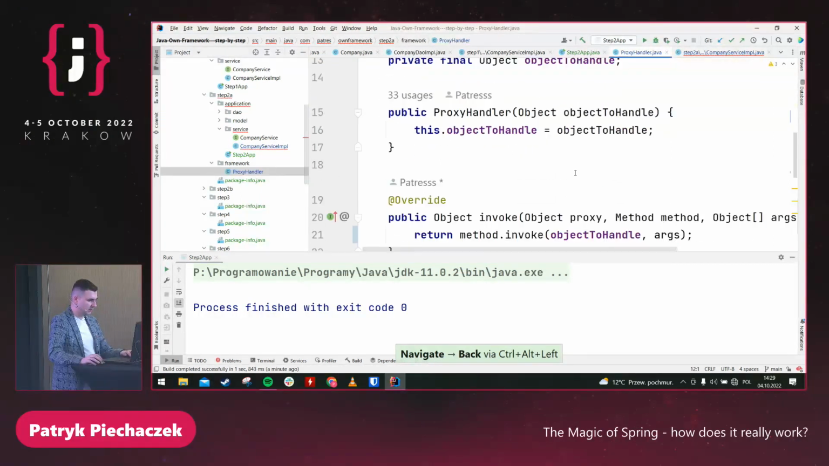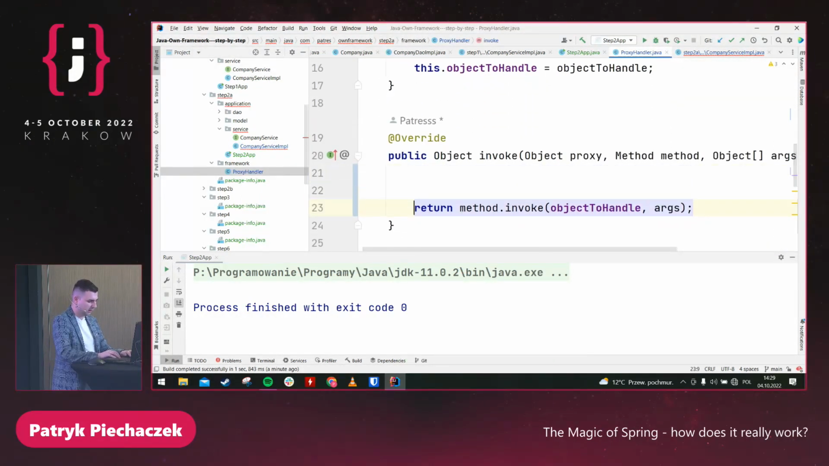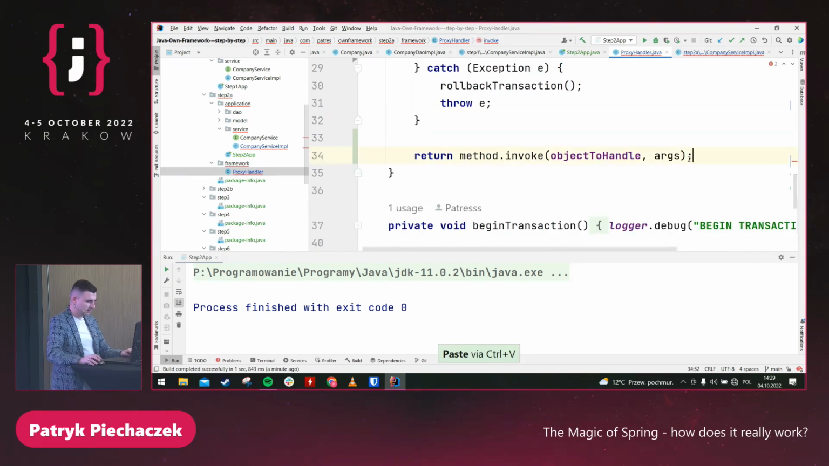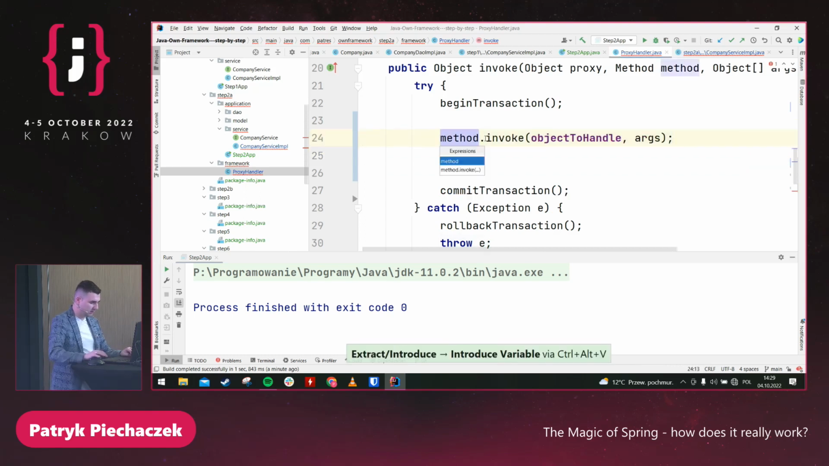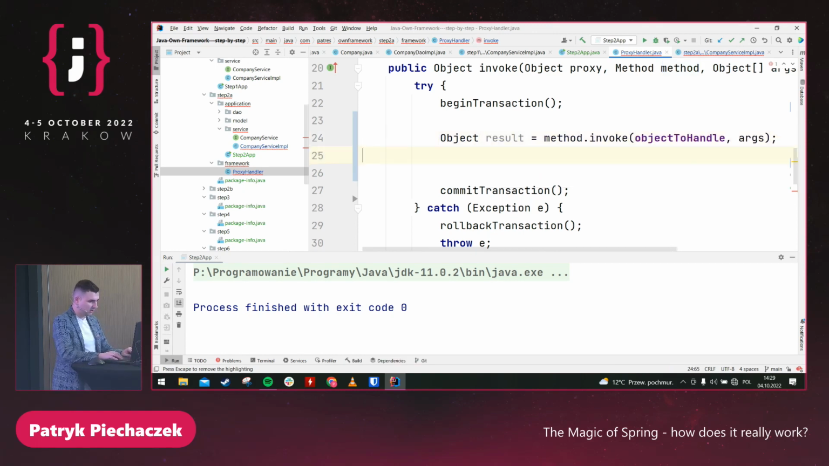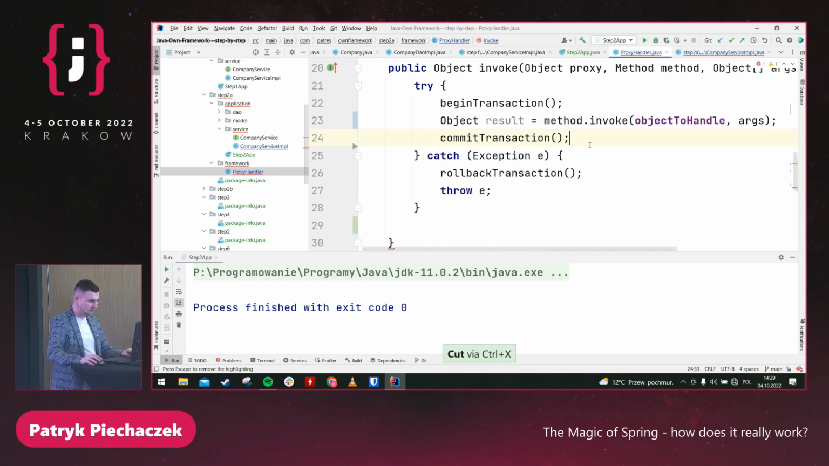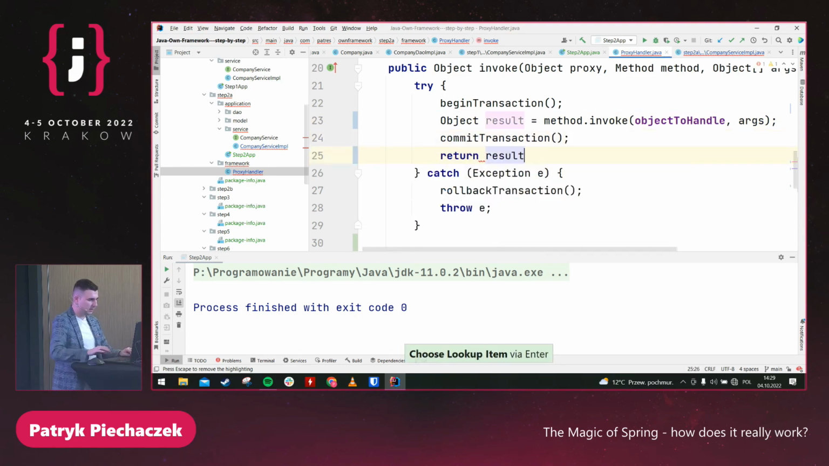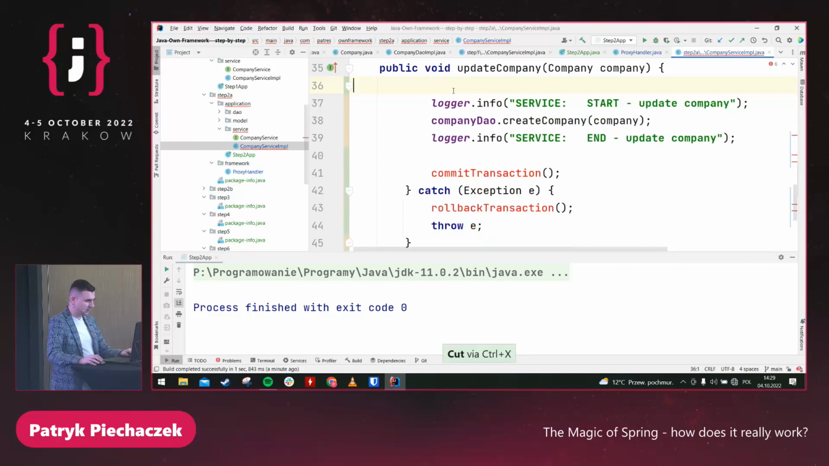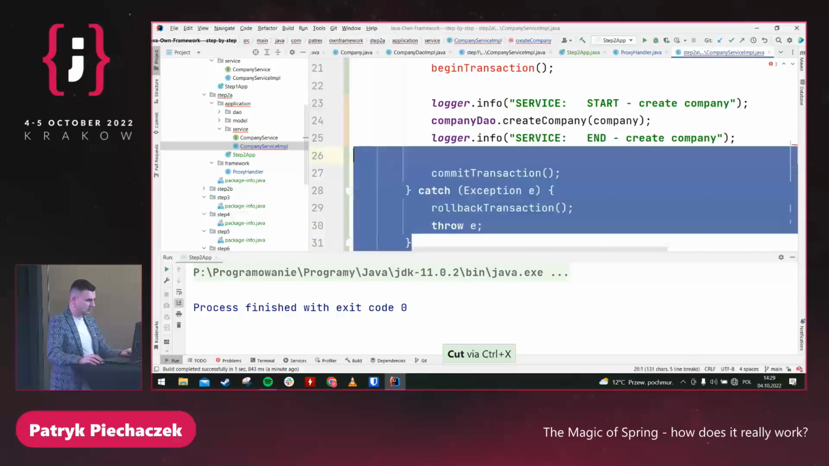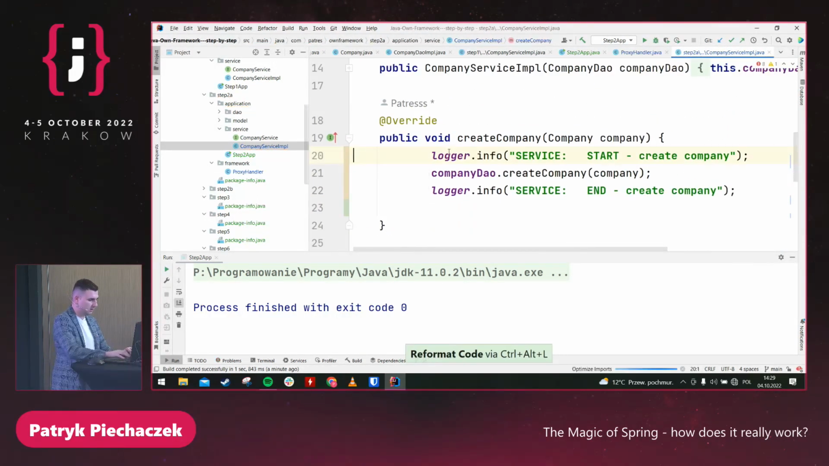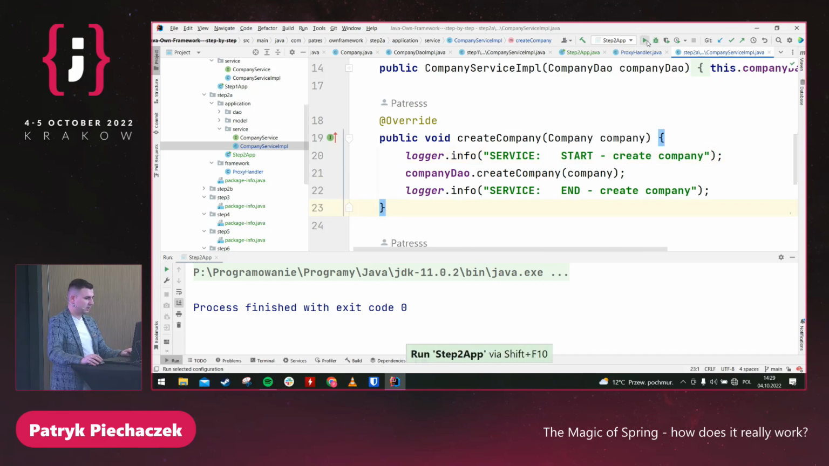And in my proxy handler, I don't want to call my method directly, but first I need to begin the transaction, and in the end I need to commit it, but in the middle I need to store the result and just return it in the end. Like this. So finally I can remove the logic that is responsible for the transaction from my company service. Yeah, I hope that's all. Here. Let me format the code and start the application one more time.